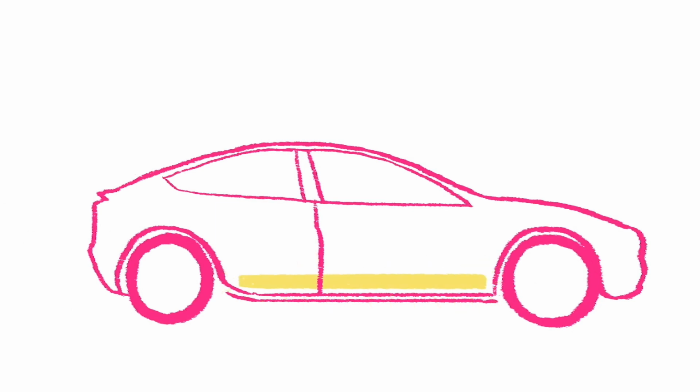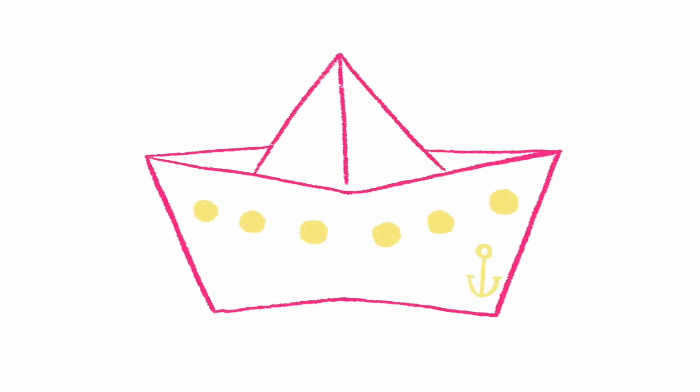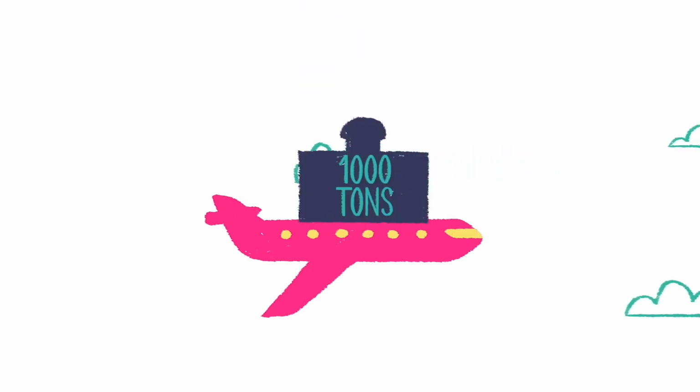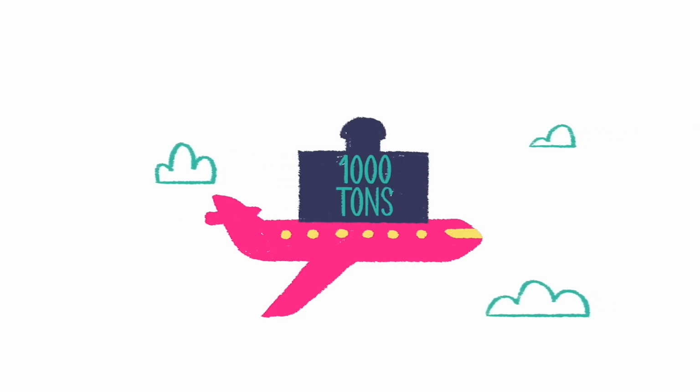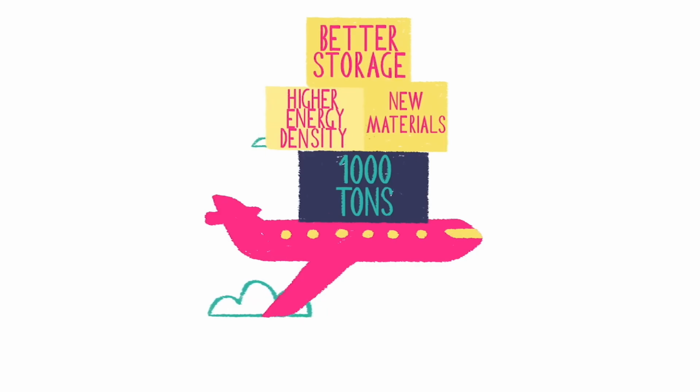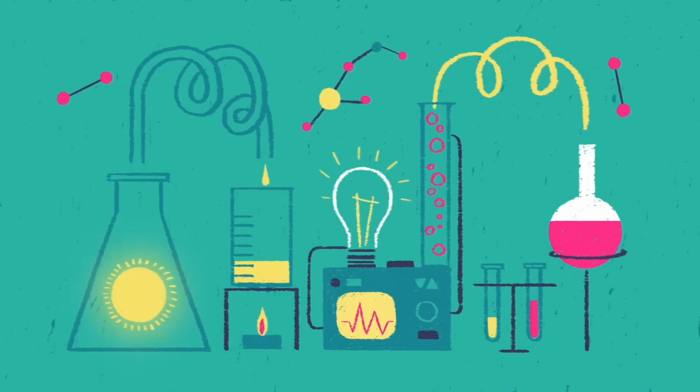The challenges only increase for bigger vessels like ships and planes. To power a cross-Atlantic flight for a jet, we'd need a battery weighing about 1,000 tons. This too demands a technological leap towards new materials, higher energy density, and better storage. One promising solution would be to find efficient ways to convert solar into chemical energy. This is already happening in labs, but the efficiency is still too low to allow it to reach the market.